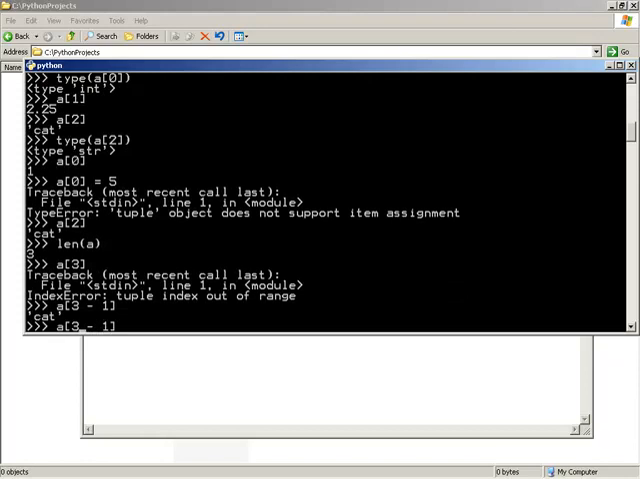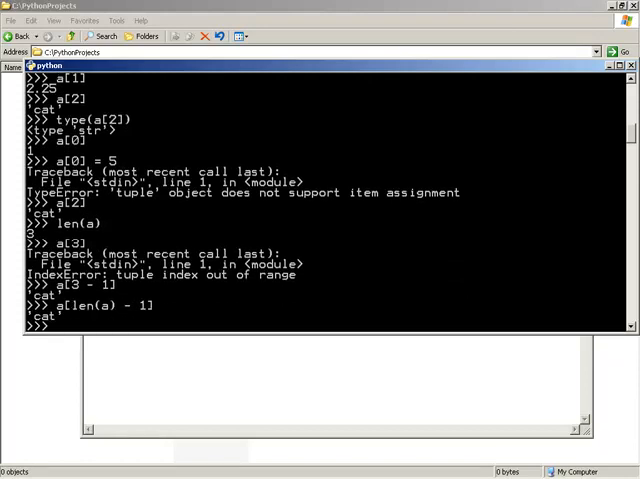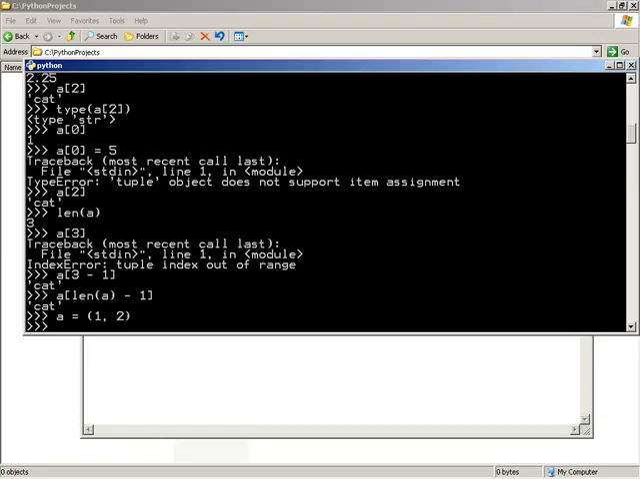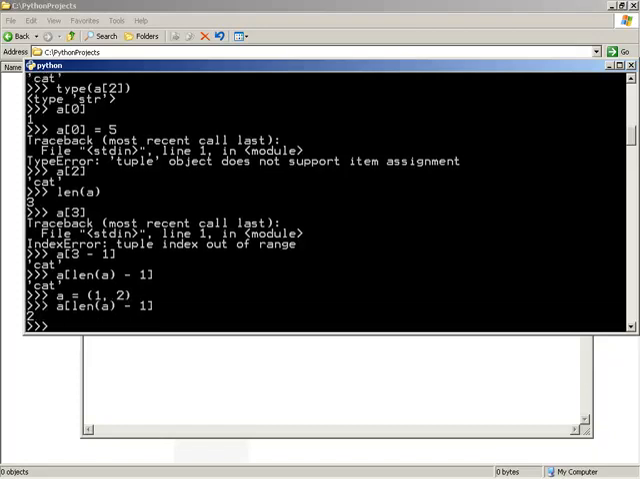Of course, knowing how we got 3, we could replace that with length of A, and that gives us our last element. So now we could do something like set A equal to a smaller sequence, just 1 and 2, and rerun our sequence, and it's adaptable to any given size.